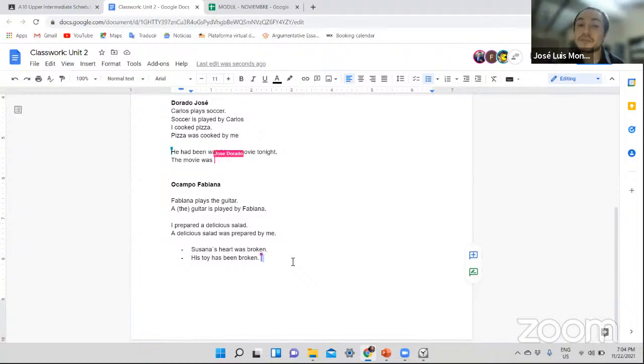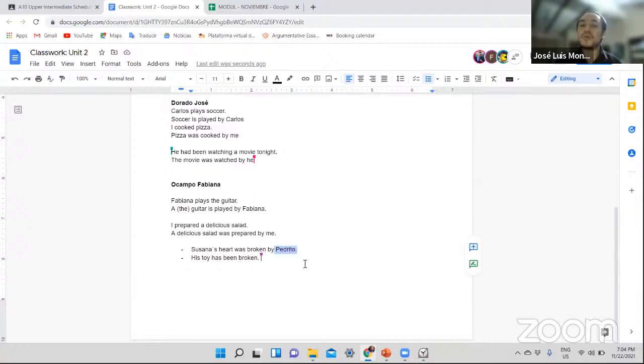But you're telling me that Susana's heart being broken is the most important element here, and that Pedrito or any guy over there is something secondary that we don't care as much about as we care for Susana's heart. That's the idea of using passive voice, Fabiana. If you decide to use passive voice, you're telling me that this is more important than this one. In other words, that's why I believe it's okay. It's very good. And in this case, I agree with you.